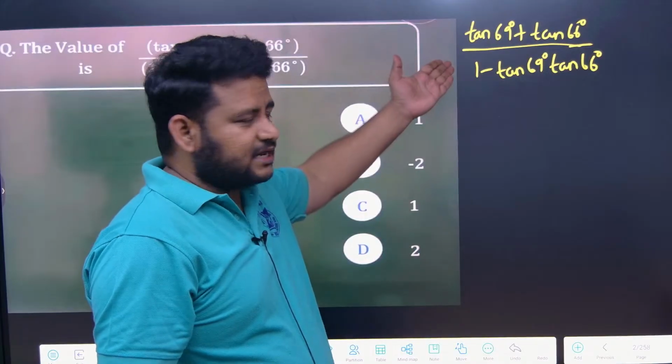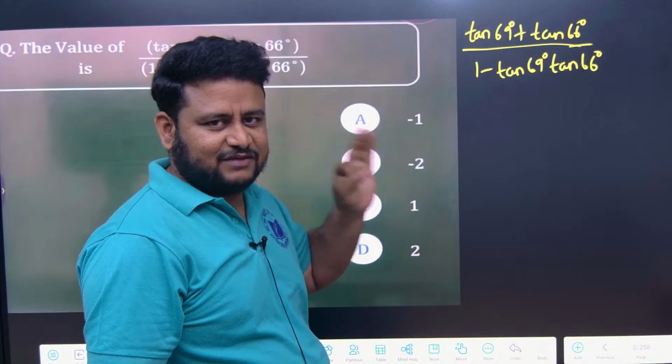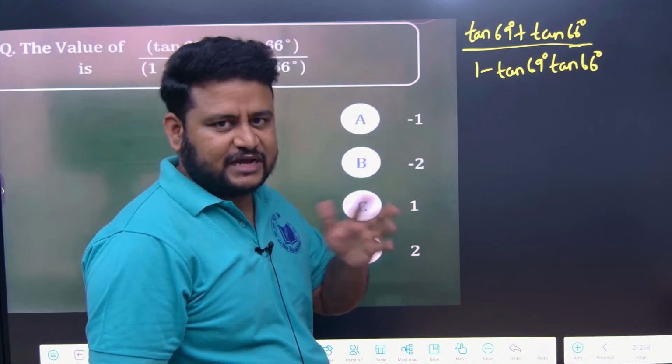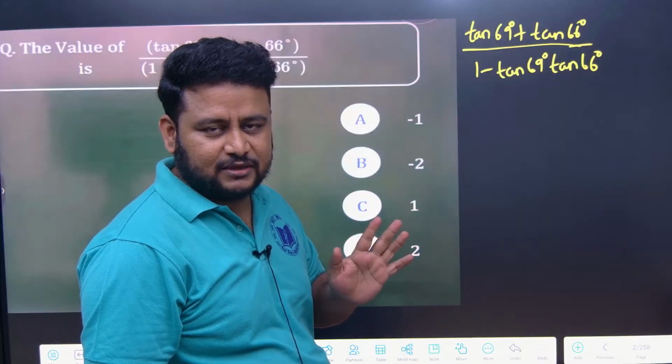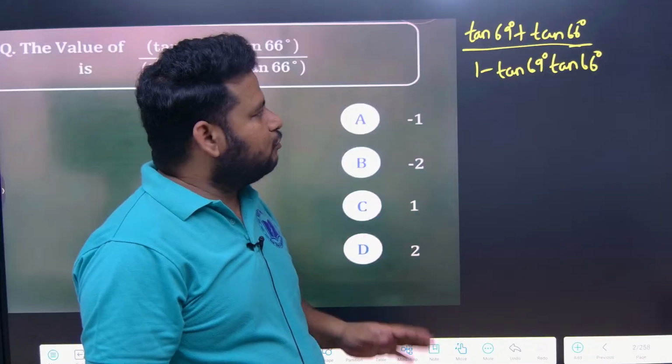Definitely I don't know directly the value of tan 69. For tan I know the value of tan 0, tan 30, tan 45, tan 60, tan 180. I hope you also know only these values. Now you know tan 15 also, that is 2 minus root 3, as of now. But tan 66 I don't know the value. You don't even have to know. How to solve this question?